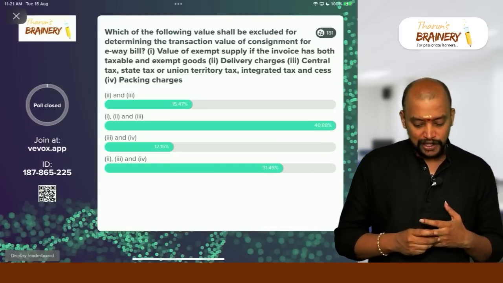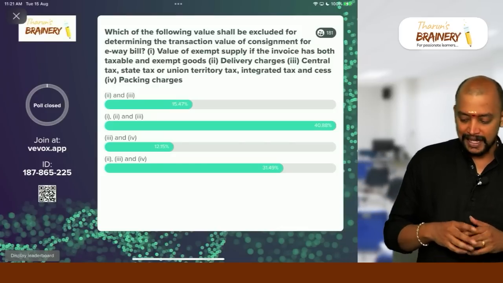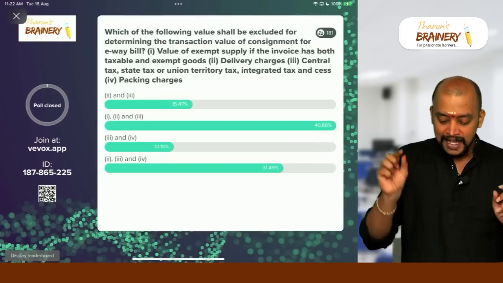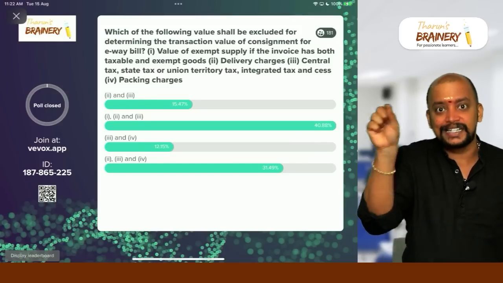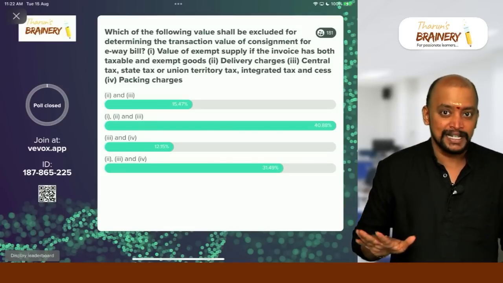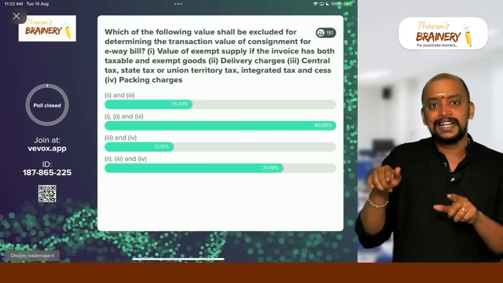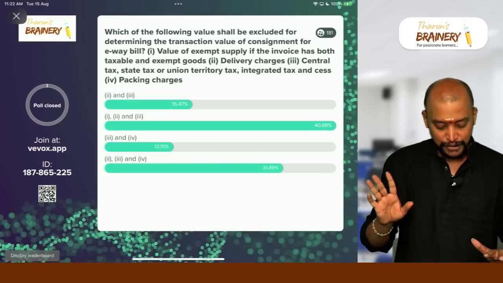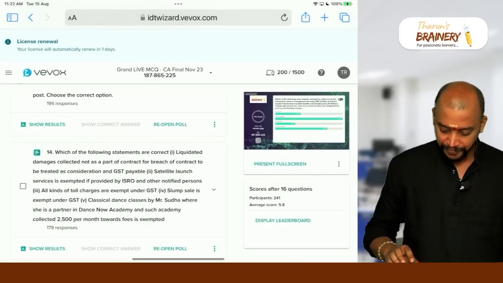The question says which of the following are to be excluded, but actually it should be which of the following are to be included. I just made a mistake while typing. Fine, it's okay. For learning purpose, let it be there. I am removing the score for this particular question.